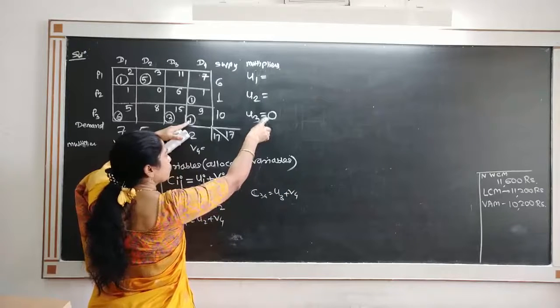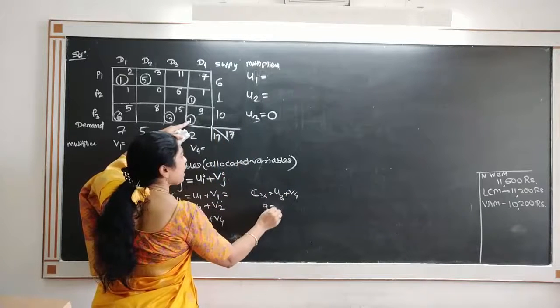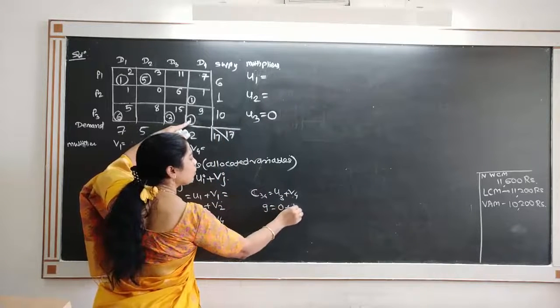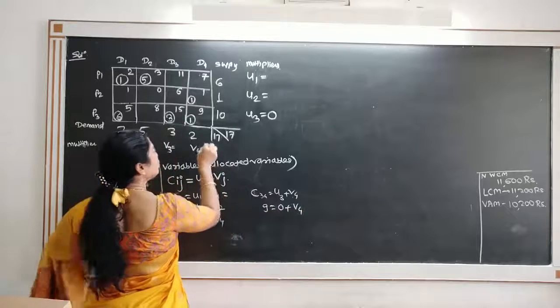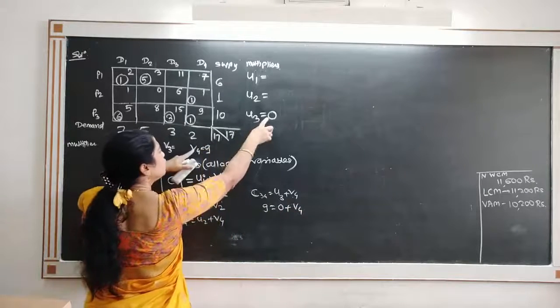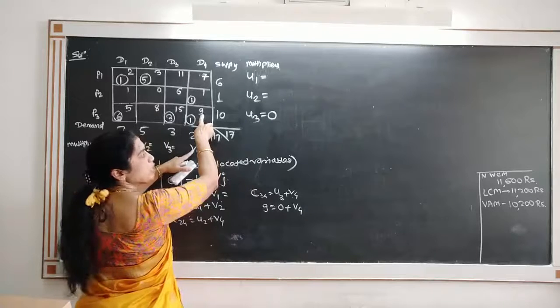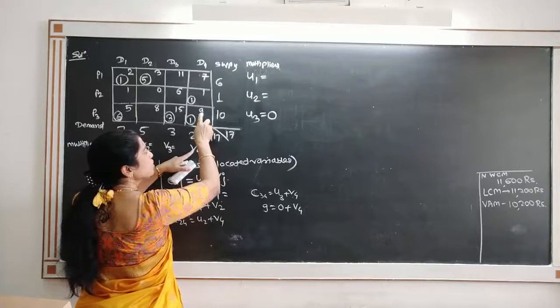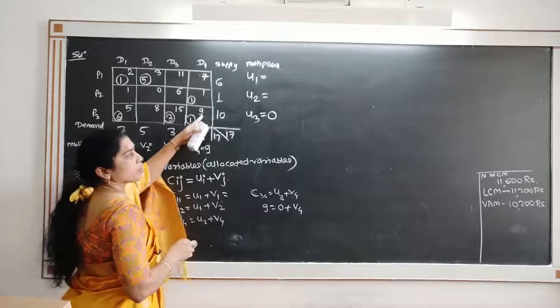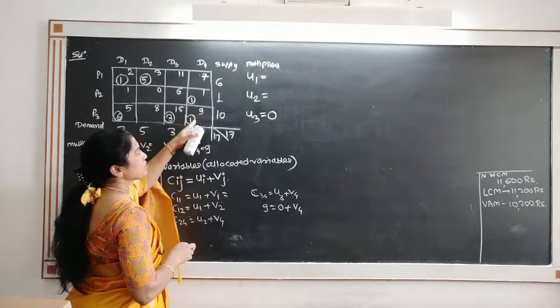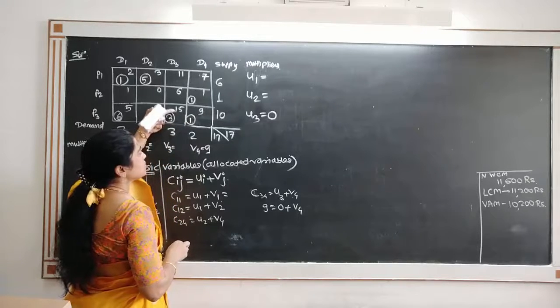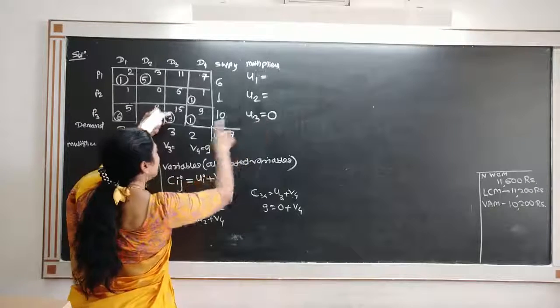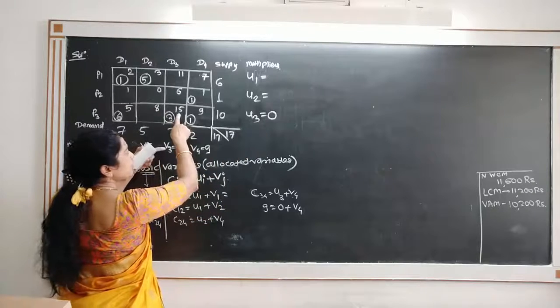U3 is 0, C34 is 9. So what should be V4? V4 must be equal to 9. Observe that U3 plus V4 must be equal to C34 because C34 is an allocated cost cell. Similarly, for this cell, U3 plus V3 must be equal to 15.